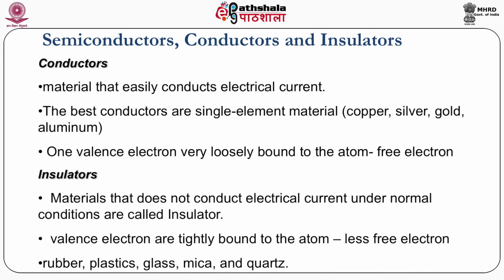Now coming to the insulators, if you have a material in which the electrons are tightly bound to the nucleus, so that they don't conduct electrical current under normal conditions, they are called insulators. These valence electrons are tightly bound to the atoms, so basically there are fewer free electrons. Examples of insulators include rubber, plastic, glass, mica and quartz.